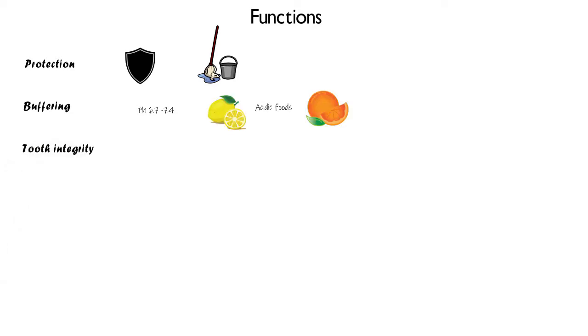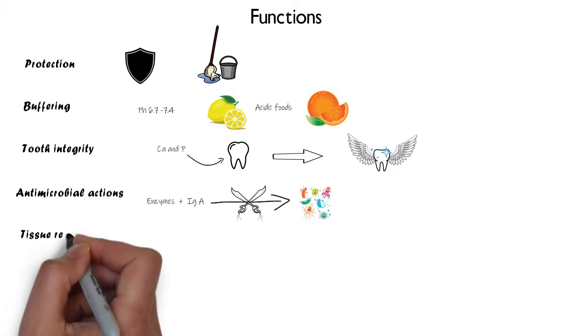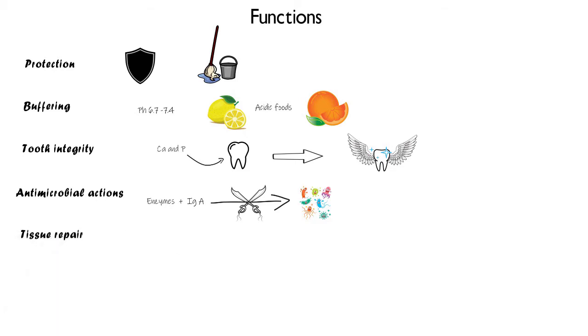It also provides tooth integrity because, like I've already mentioned, saliva is supersaturated with calcium and phosphate ions, and the high concentration of these ions helps in the post-eruptive maturation of enamel, thereby contributing to its hardness. Saliva also provides antimicrobial actions by not only carrying certain enzymes that have antimicrobial capabilities, but also by carrying IgA immunoglobulin, which causes agglutination of microorganisms and therefore prevents the adherence of these organisms to our oral tissues.